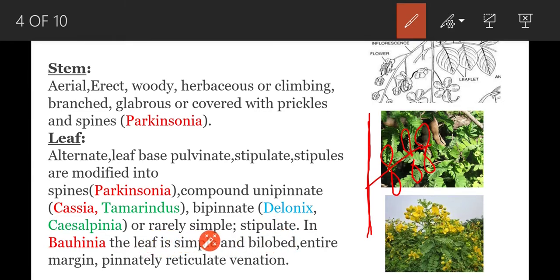Otherwise, simple leaves are also found in some plants. Next, leaves are stipulate. Next, in Bauhinia, the leaf is simple and bilobed. Two lobes are present in the leaves. Entire margin, that means the leaf margin is smooth. For example, this is the leaf margin. This leaf margin is smooth without any hair and without any ridges and furrows. Next, pinnately reticulate venation. This is about the vegetative characters of the Caesalpinaceae family.